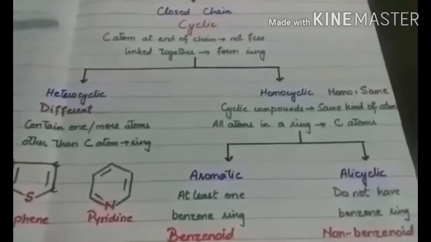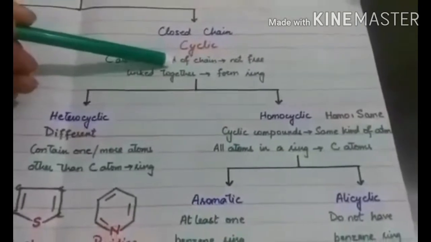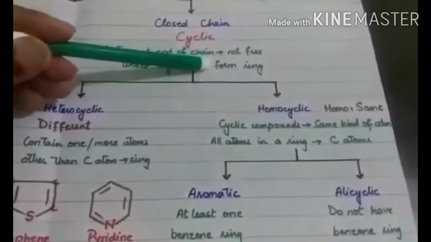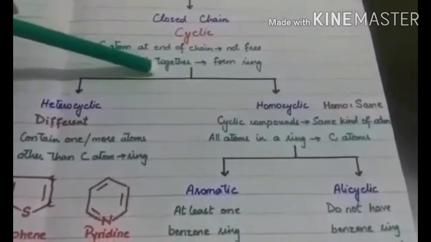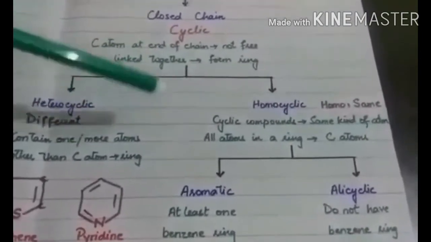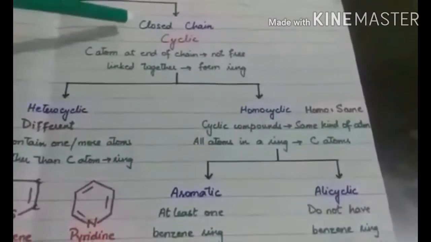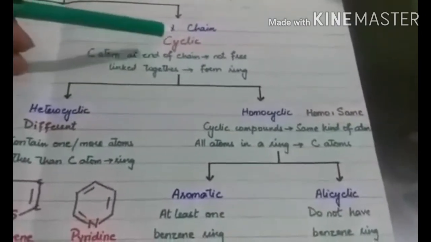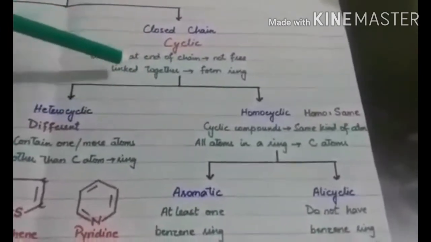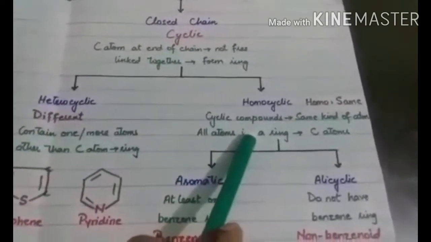The second category of organic compounds is closed chain organic compounds, also known as cyclic compounds. These are the compounds in which carbon atoms at the end of the chain are not free. They are linked together forming a ring. Those compounds in which the first and the last carbon are attached with one another forming a ring structure are known as closed chain or cyclic compounds. Cyclic compounds means those which have a cyclic, circular or ring structure. These compounds are classified into heterocyclic as well as homocyclic compounds.